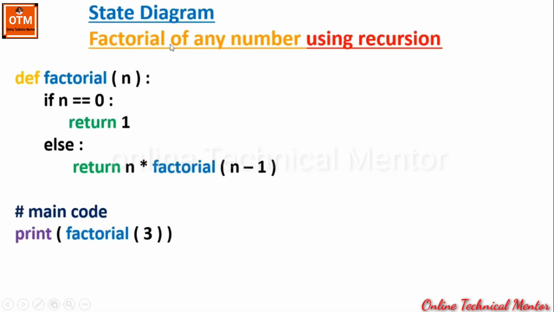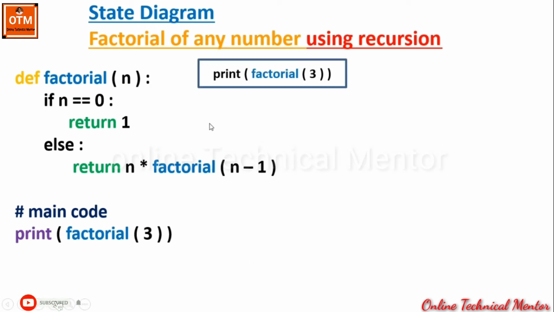State diagram of factorial of any number using recursion. I keep the program on recursion on the left hand side for our reference. I have written the complete name of the function as factorial, and the rest of the code is similar. So look what it is doing. From the main code, it is calling factorial of 3. Let me show you like this. Within the box, suppose this is a state and this is the initial state, that is the state of the main function. So from within the main function, it is calling factorial 3.